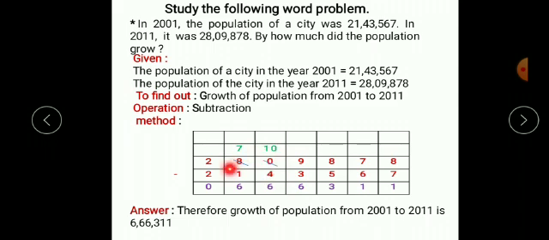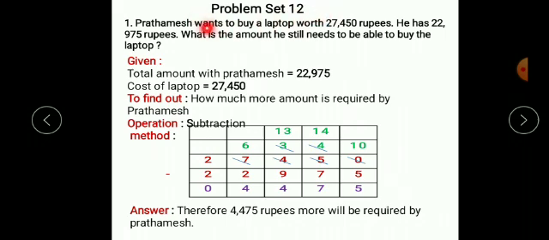Ask for a borrow. So this 8 will become 7 after giving a borrow to its previous place. And this 0 will become 10 after getting a borrow. So 10 minus 4 will be 6. 7 minus 1 will be 6. 2 minus 2 will be 0. So what is the answer we have got? 6,66,311. So write down this answer in your own words from the to find out, that is the growth of population from 2001 to 2011 is 6,66,311.